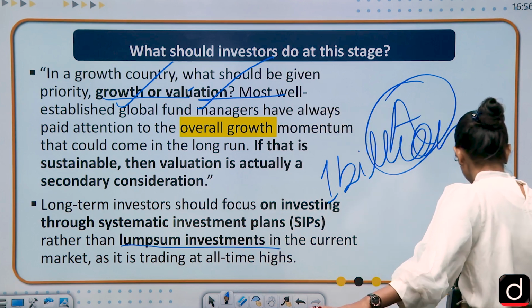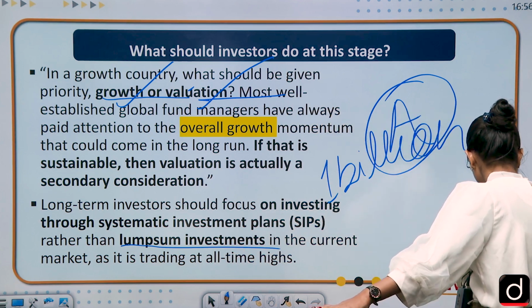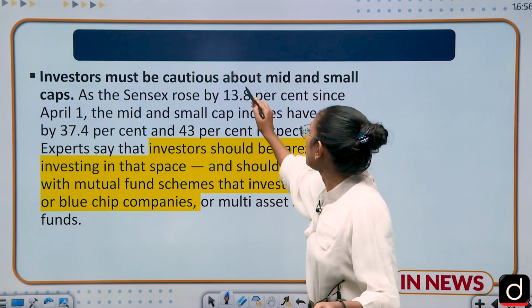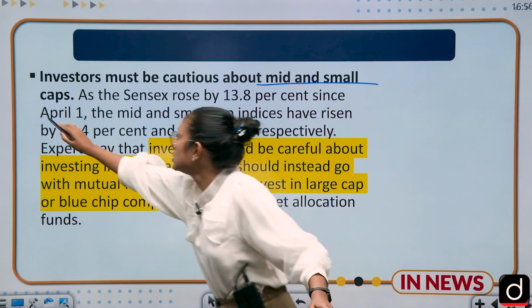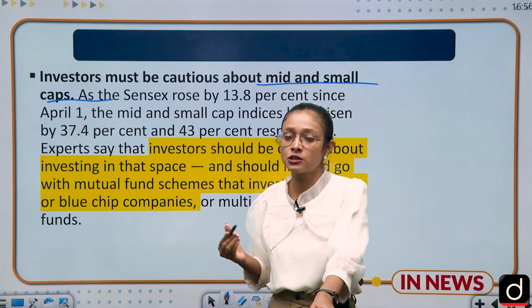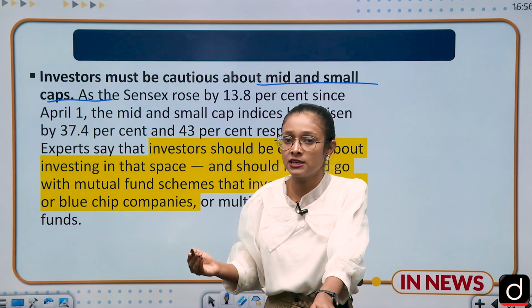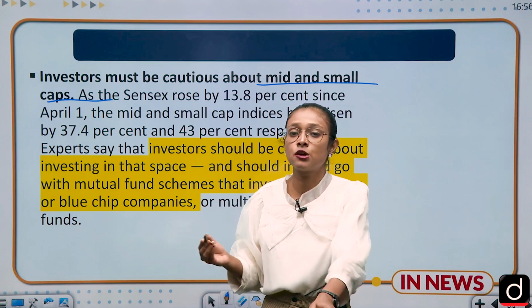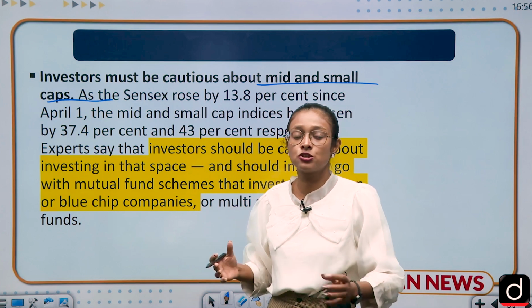And what other suggestion have they given? The other suggestion is that investors must be cautious towards mid and small caps. Why are they warning against mid and small caps? Because mid and small caps are very volatile in nature and very risky to invest in. On the other hand, large caps are less volatile and less risky to invest in.